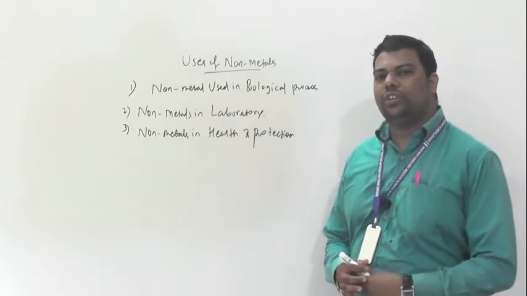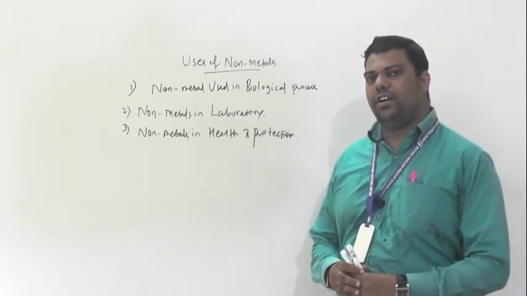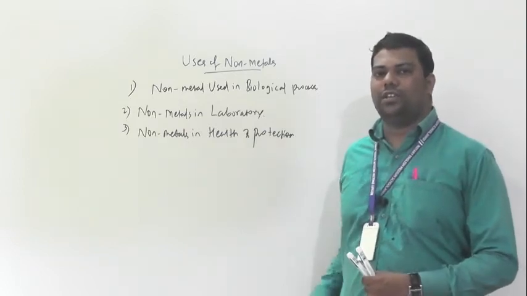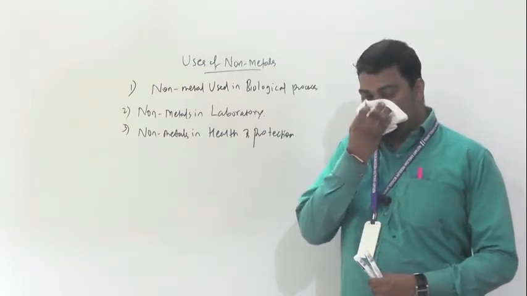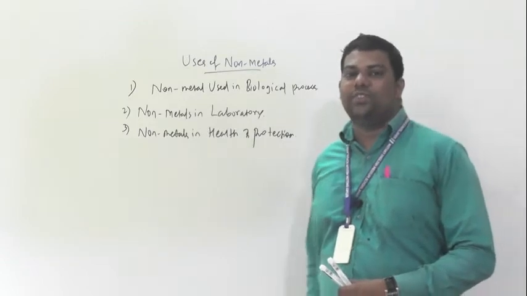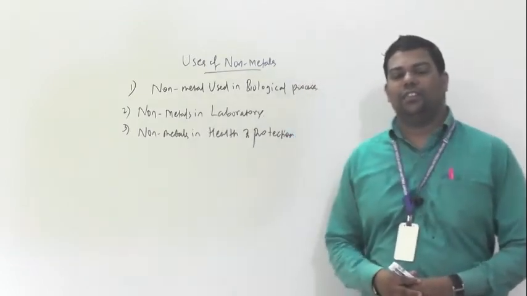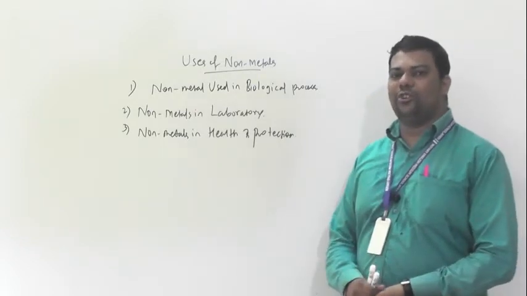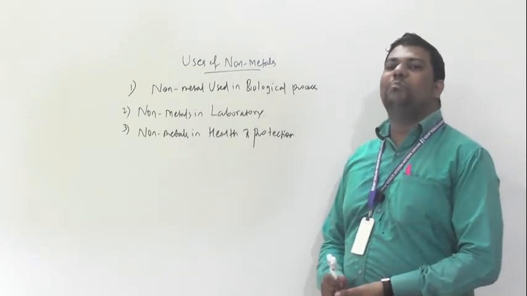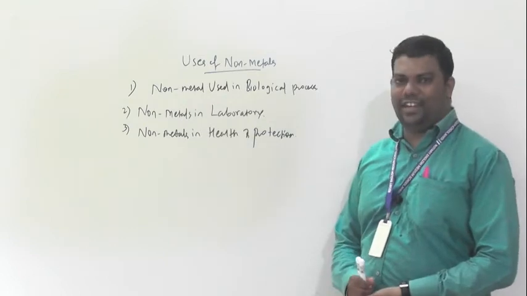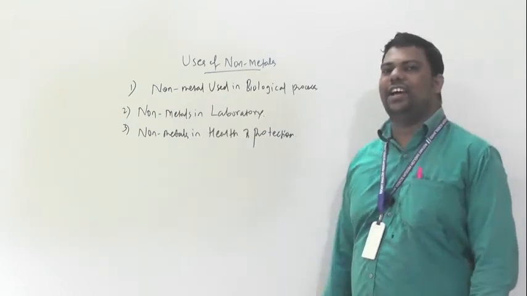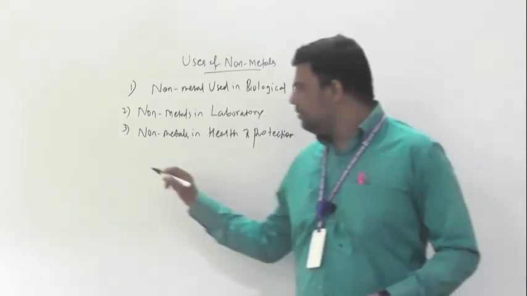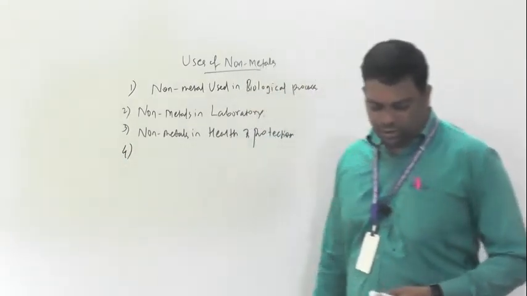To kill germs present in the water, because that water comes from the municipal corporation and other sources, so it may contain some germs. Those germs will be killed after adding Medichlor. Medichlor is a brand name of chlorine, so we add that. Understood?